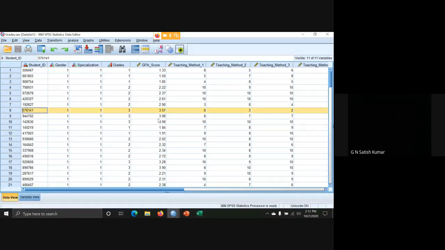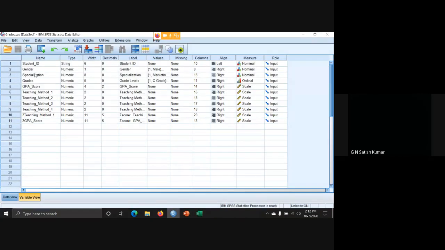One sample t-test. Now, what does one sample t-test mean? In the file, we are going to take only one variable, and we are going to test this variable with an assumed mean. So when you are considering only one variable, it is called one sample t-test. In this case, I am taking GPA score as one variable, and first we will see what is the mean of this GPA score.